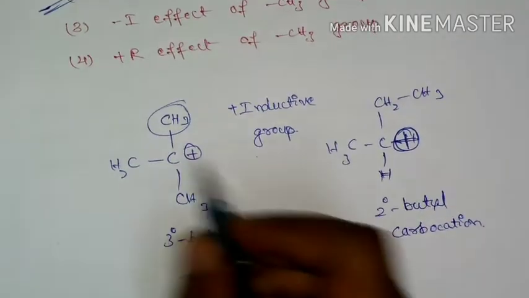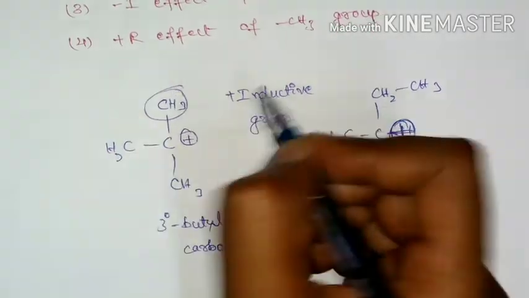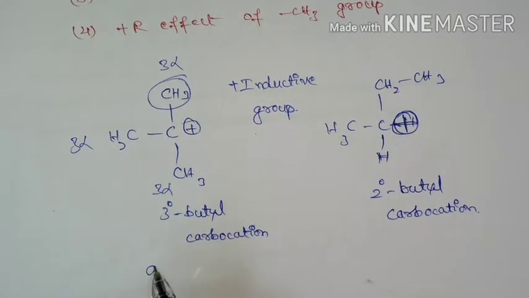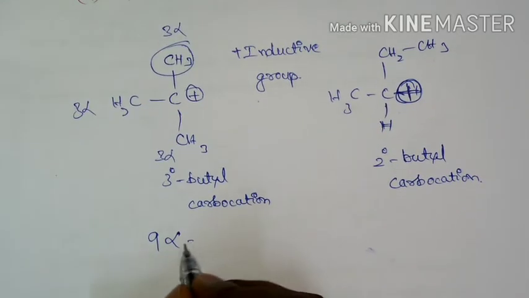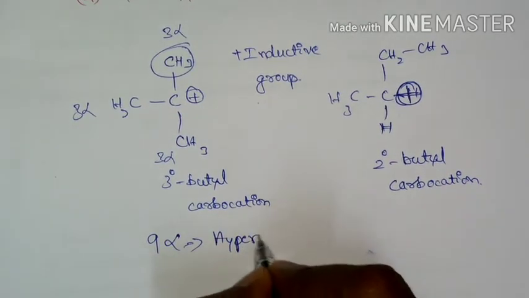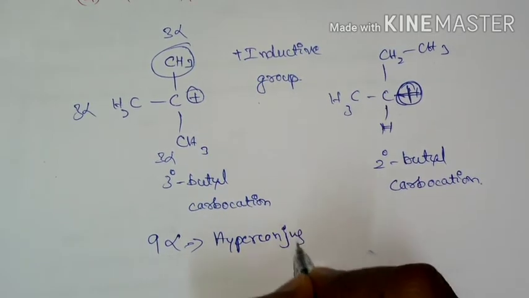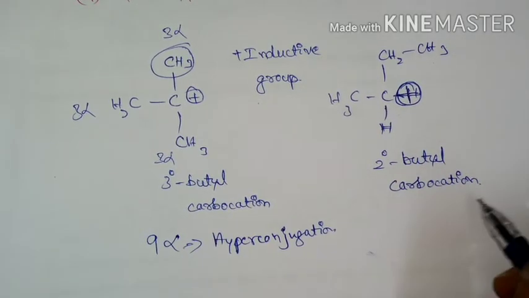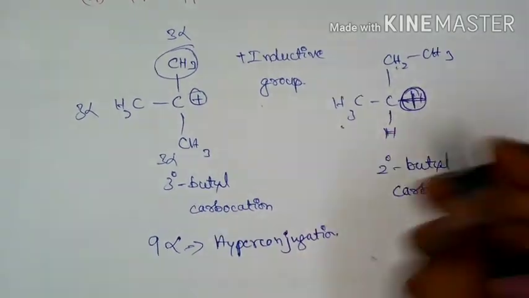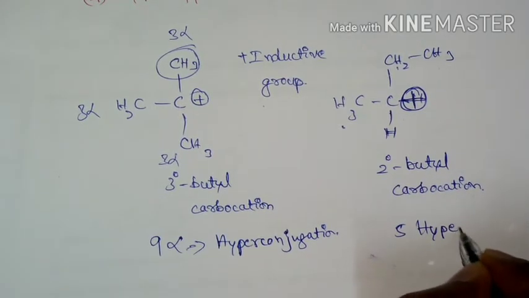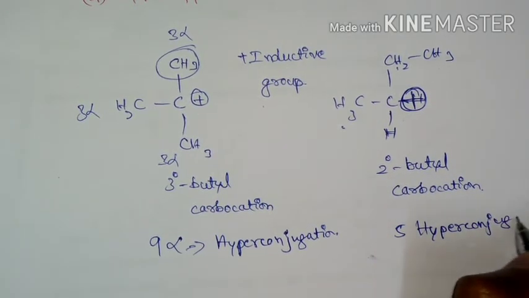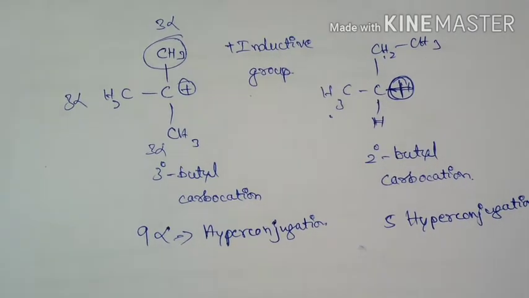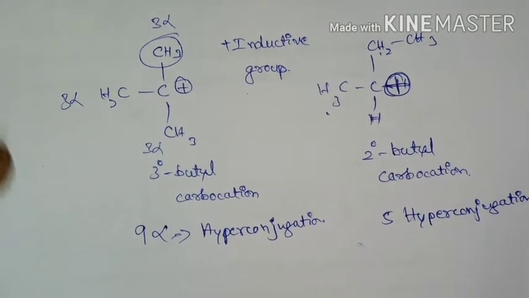So if you see this tertiary butyl carbocation, it is having 3 3 3, so 9 alpha hydrogens, so there will be hyperconjugation. 9 hyperconjugations are possible. And if you come for this secondary butyl carbocation, it is having 3 plus 2, 5 hyperconjugations are possible. So carbocation with more hyperconjugation will be more stable.